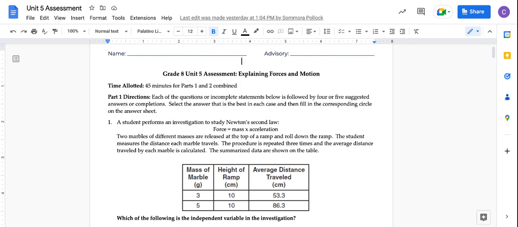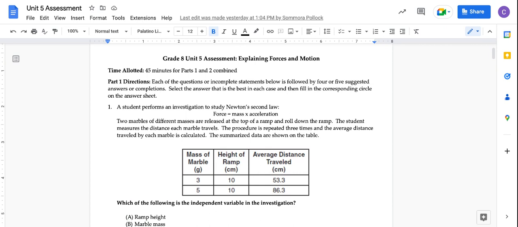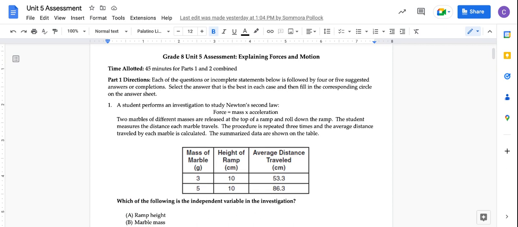I'll be reading your grade 8 Unit 5 assessment for science. Time allotted: 45 minutes for parts 1 and 2 combined. Part 2 directions: each of the questions or incomplete statements below is followed by 4 or 5 suggested answers or completions. Select the answer that is the best in each case, then fill in the corresponding circle on the answer sheet.